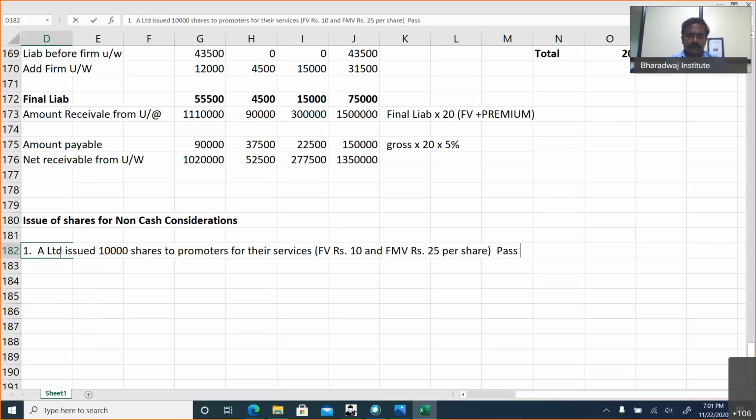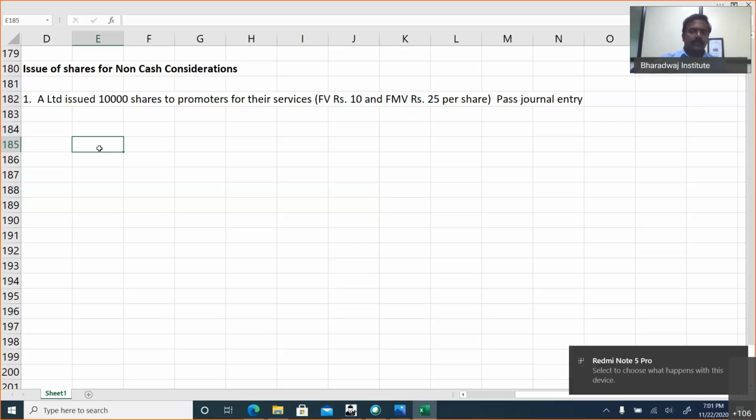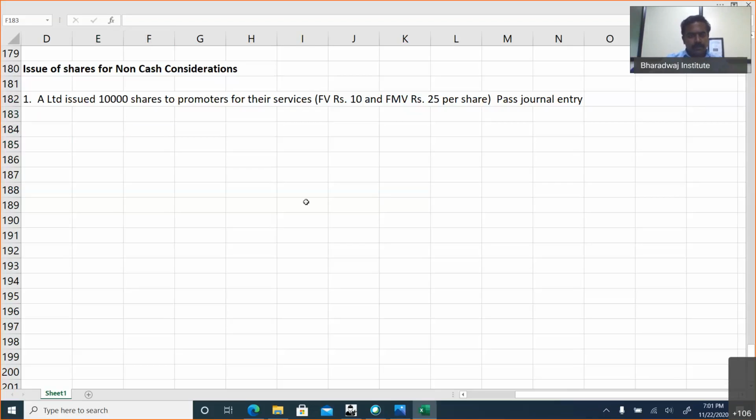Pass the journal entry. When shares are given to promoters for incorporating or for the services rendered, what entry will we pass? It will be debited to goodwill account.